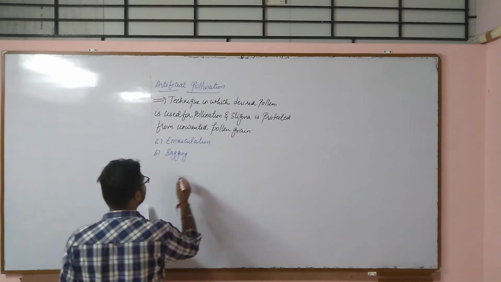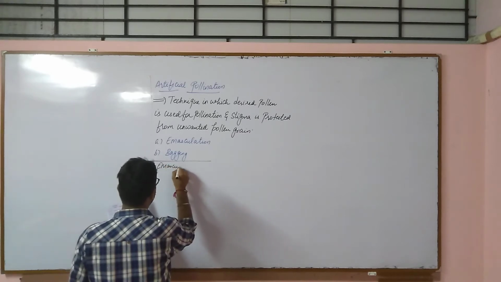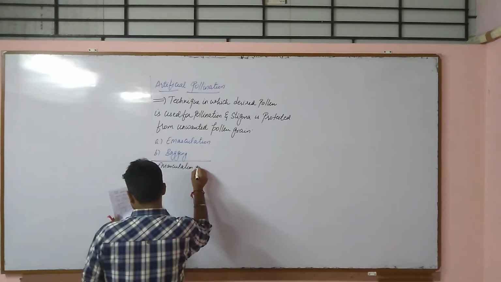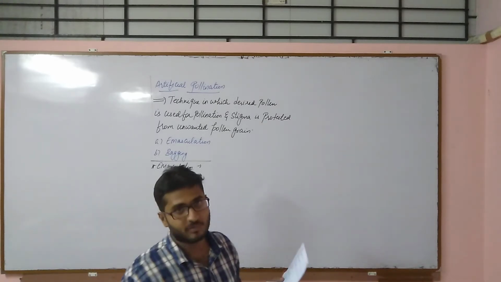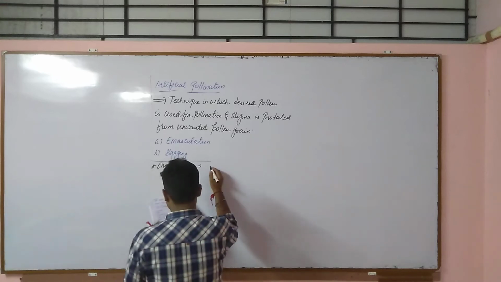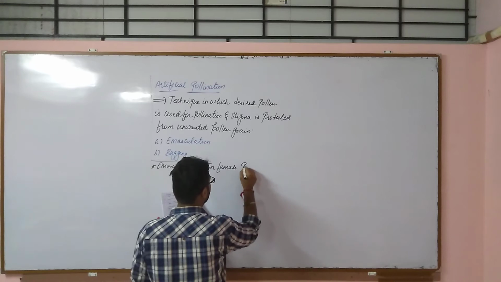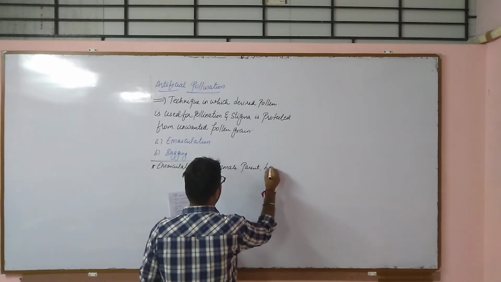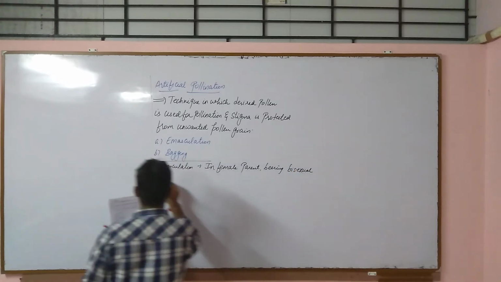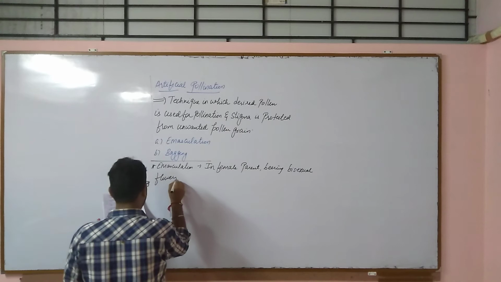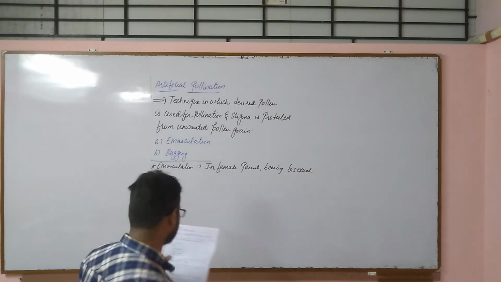So now let us discuss emasculation. So what is emasculation? Emasculation is removal of anther from the flower bud before it opens. So in the female parent bearing bisexual flowers, removal of the anther in the bud condition only.